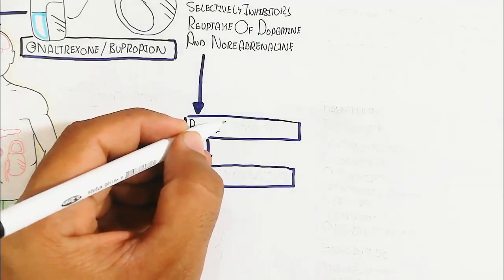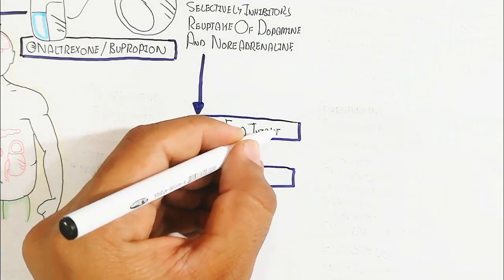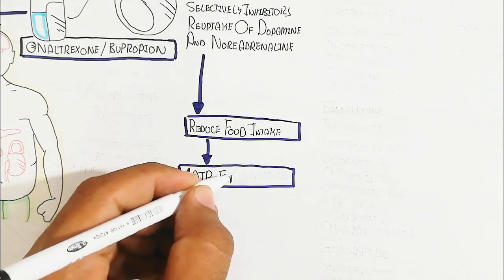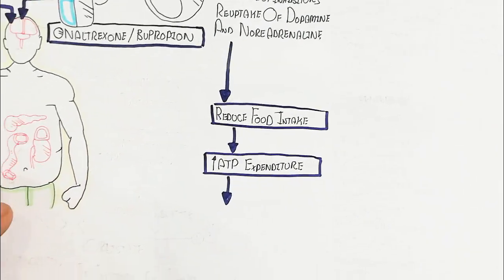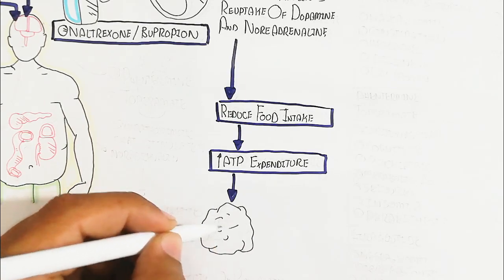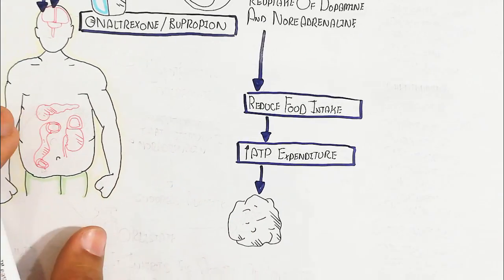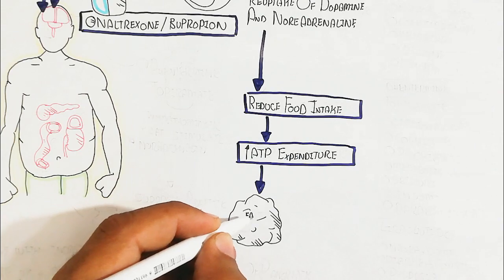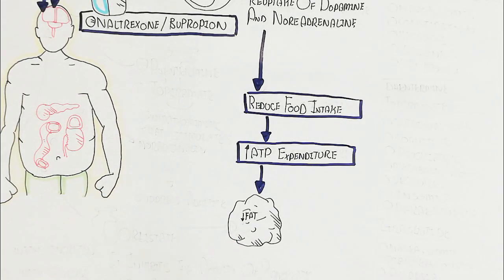When food intake is reduced, the ATP expenditure is increased. When ATP expenditure is increased due to noradrenaline and dopamine, this leads to decreased fat.